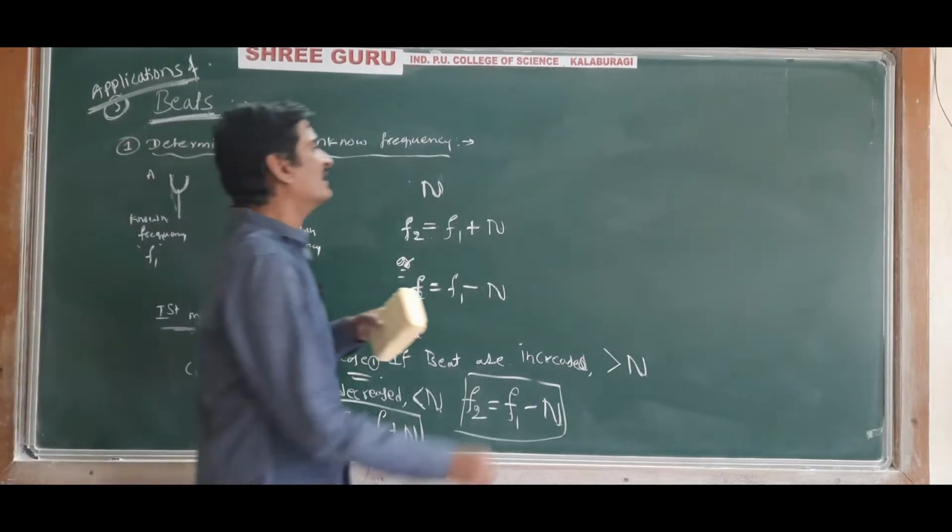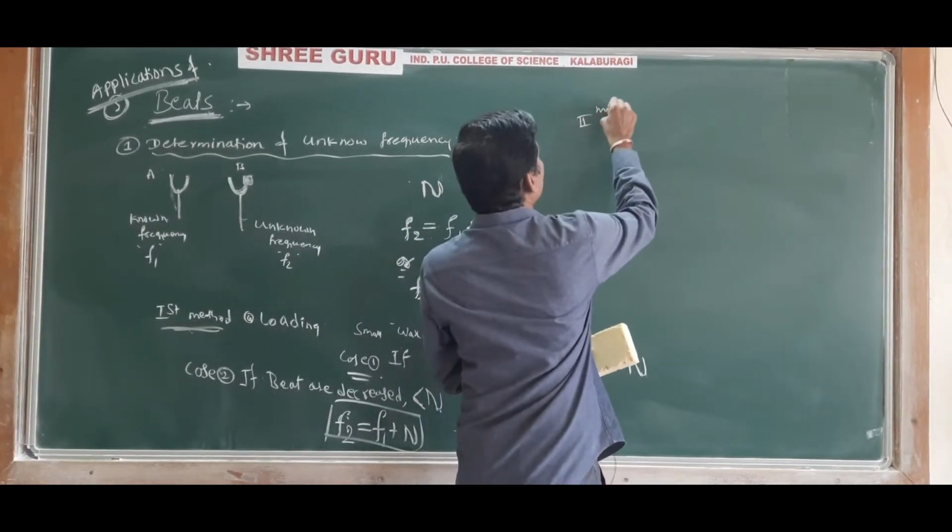Understood? This is one method. And the second method is filing.